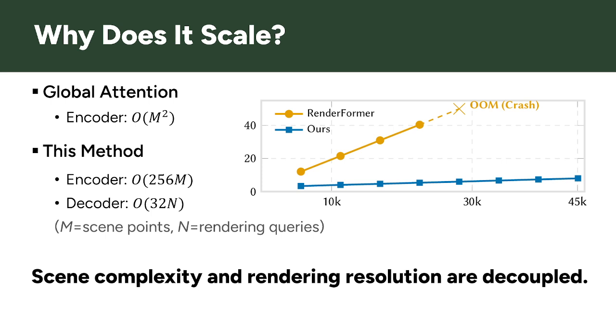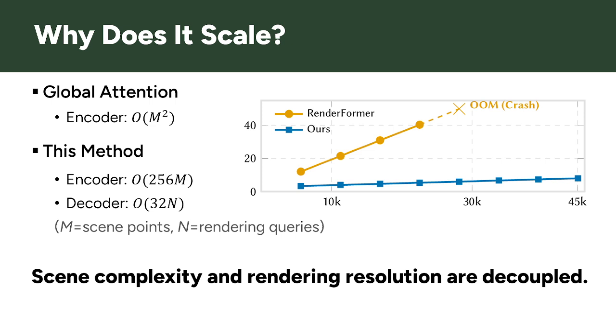The results look promising, but one of the main contributions of this paper is actually scalability. Previous 3D transformer approaches use global attention, so the cost grows quadratically as the scene becomes more complex.